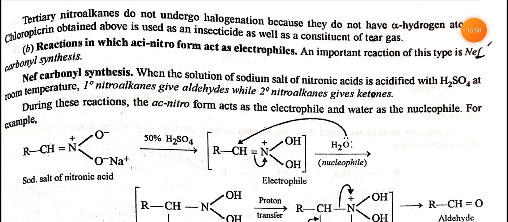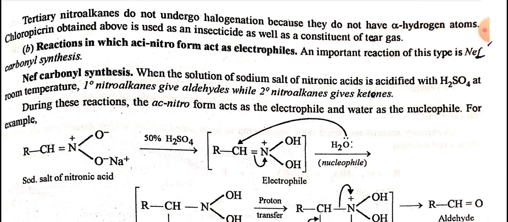Tertiary nitroalkanes do not undergo halogenation because they do not have alpha hydrogen atoms. Chloropicrin obtained above is used as an insecticide as well as a constituent of tear gas. Reactions in which aci-nitroform acts as an electrophile: an important reaction of this type is the Nef carbonyl synthesis.